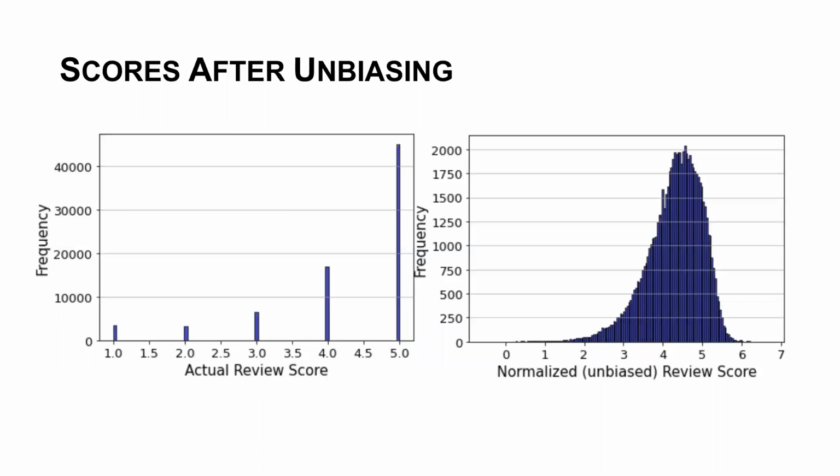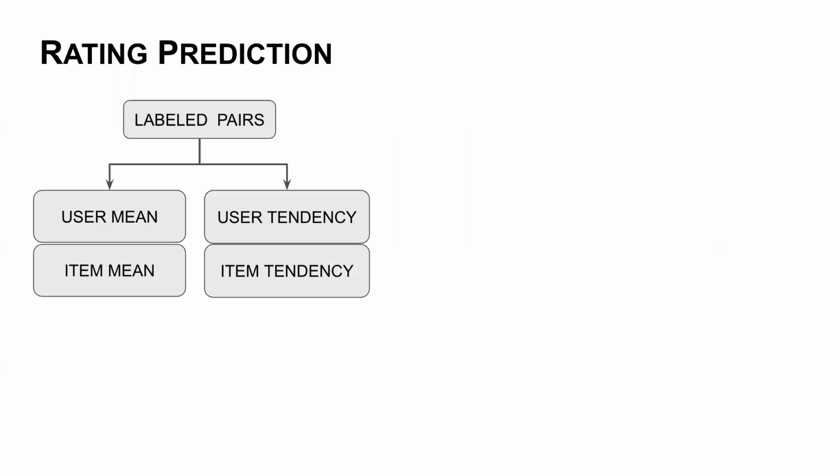Now we use this unbiasing technique on electronics Amazon data, and see how the unbiased rating looks. You can see first of all that the rating is highly biased. There are more users who rate positively than negatively. After unbiasing, we have more of a normal distribution, which is inclined to the overall mean of the item products, around 4 and 5. So how do we do rating prediction? We first get the label pair, which has all possible users we want to look at, and all items.